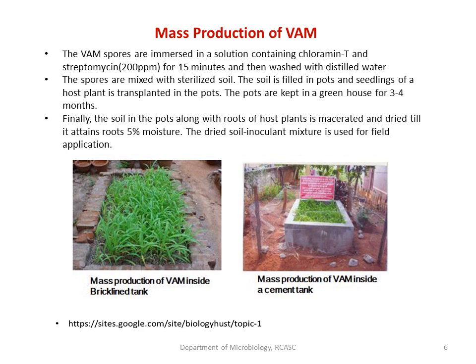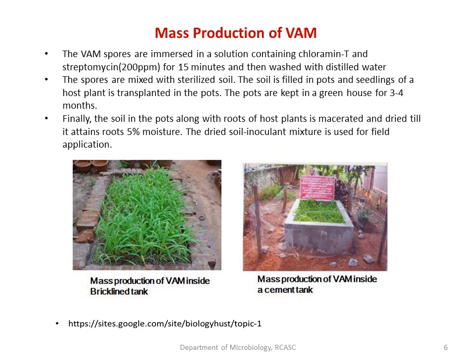and such spores are mixed in sterile soil, and the sterile soil along with the spores is filled in pots, and the seedling of the host has to be transplanted into the pots, and these plants are kept in greenhouse for around 3 to 4 months. In that duration, the spores or the sporocarps which we had inoculated will multiply inside the root system of the plant.